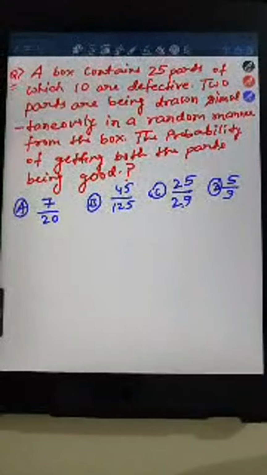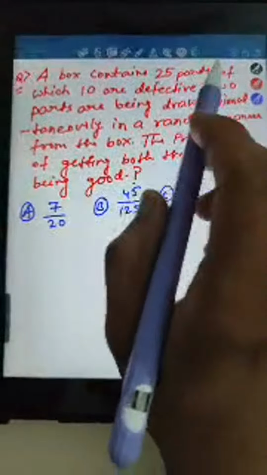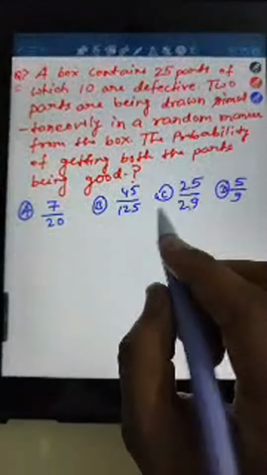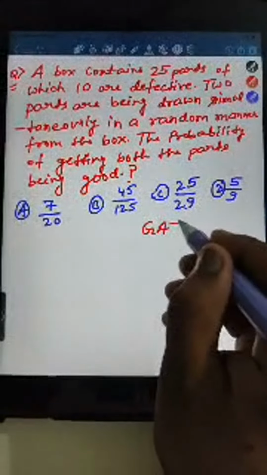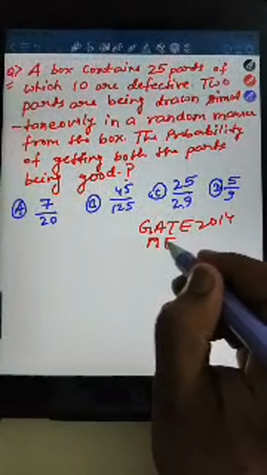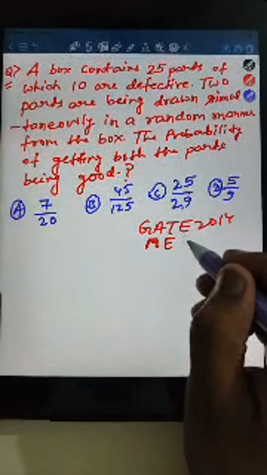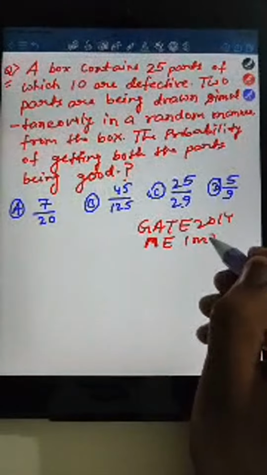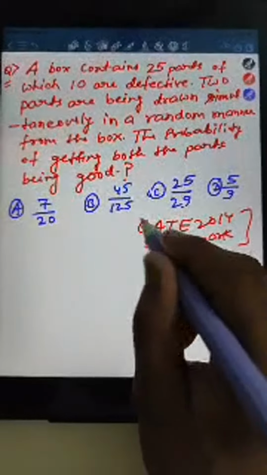Okay. So this was the question which was asked in GATE 2014 Mechanical Engineering for 2 mark. I think 1 mark था क्या? 1 mark के लिए पूछा गया था.